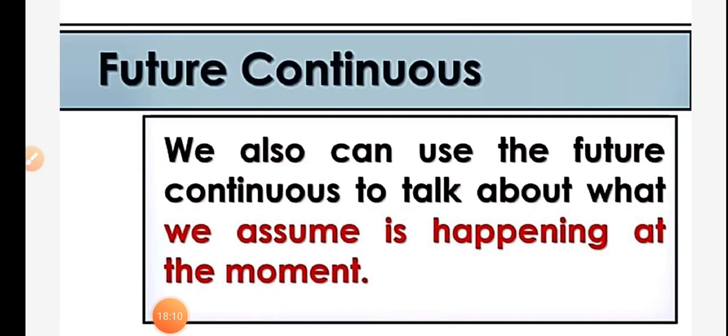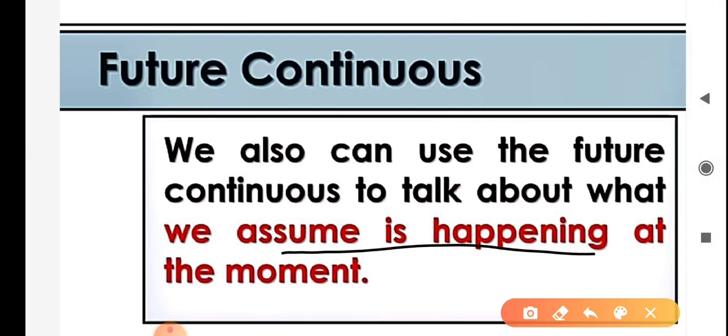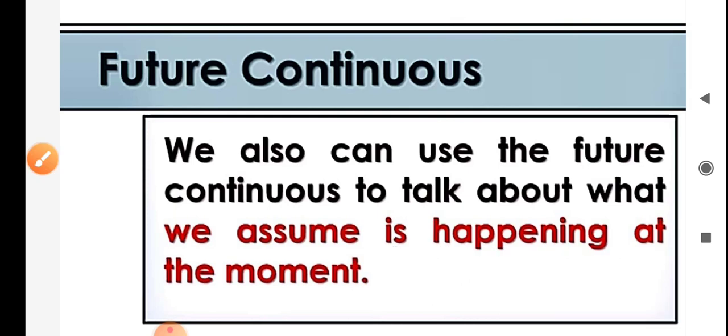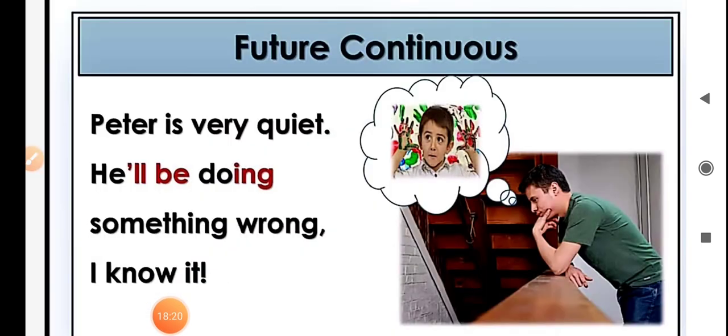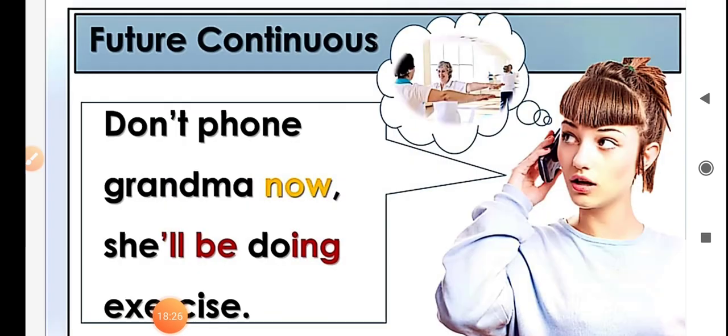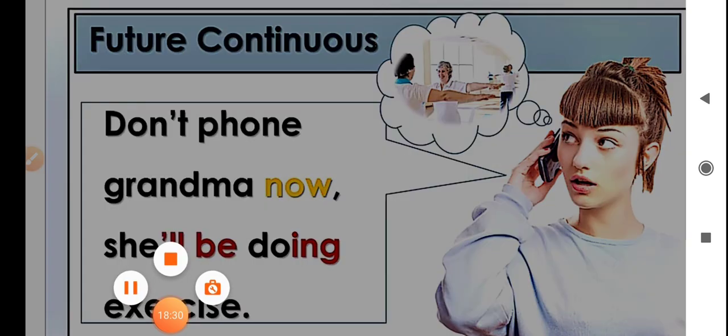Next usage. We also can use the future continuous to talk about what we assume is happening at the moment. Peter is very quiet. He will be doing something wrong. I know it. Don't phone grandma now. She will be doing exercise.